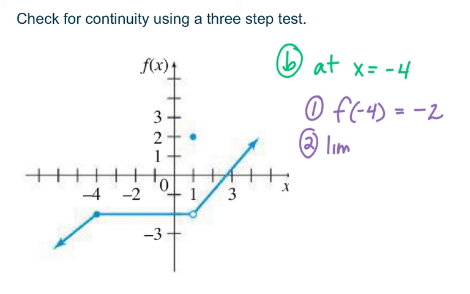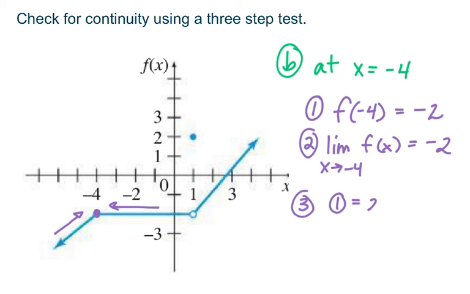What is my limit as x approaches negative 4 for the given function? As we approach negative 4 from the left and from the right, we go towards the same point, and that is negative 2. Then step 3 says that 1 is equal to 2. The function value, negative 2, matches the limit, negative 2. So we would say that, yes, it is continuous. So it's continuous at x equals negative 4.